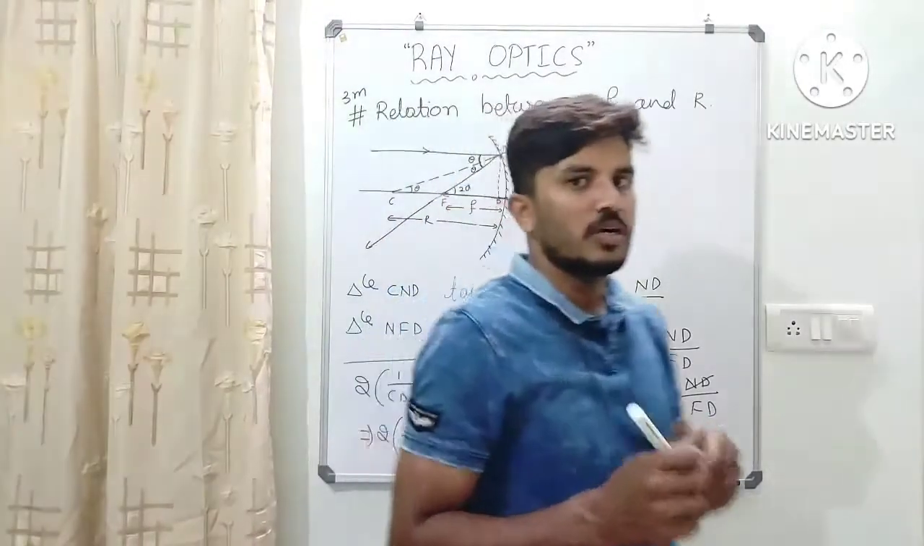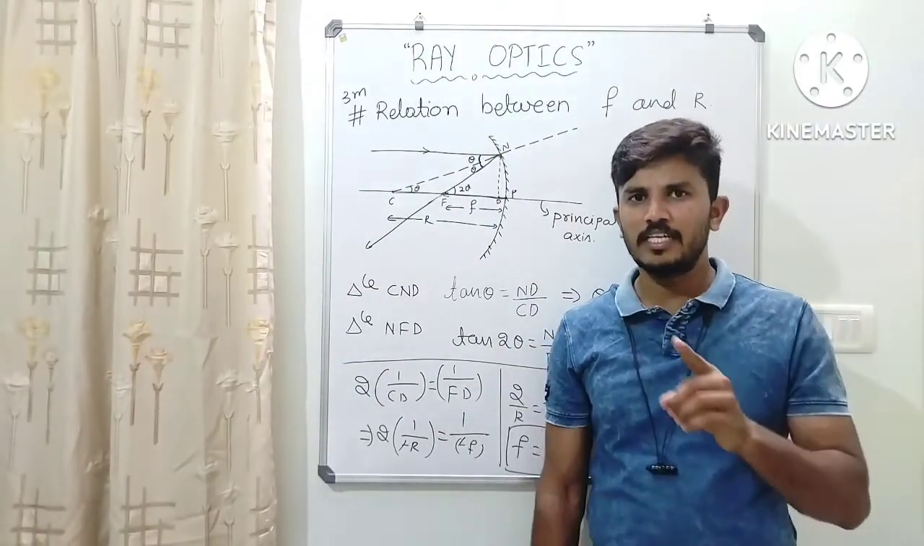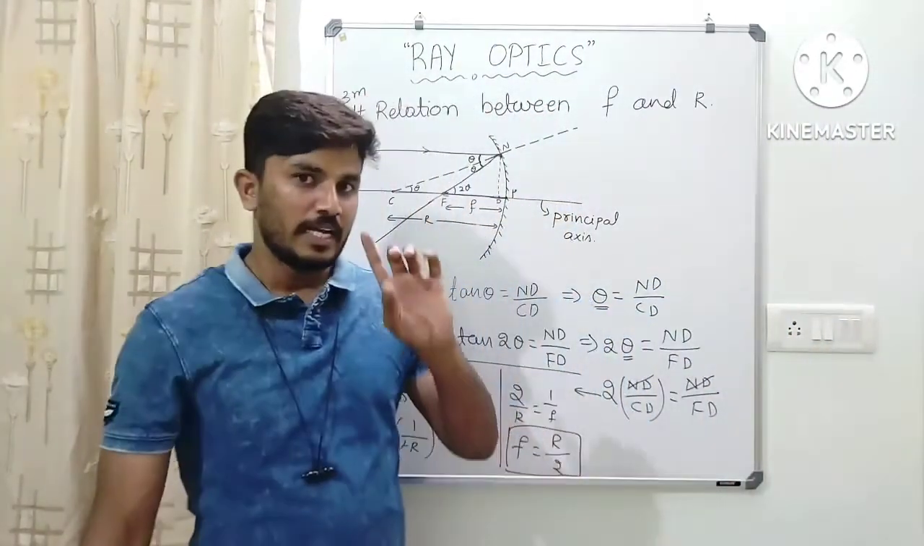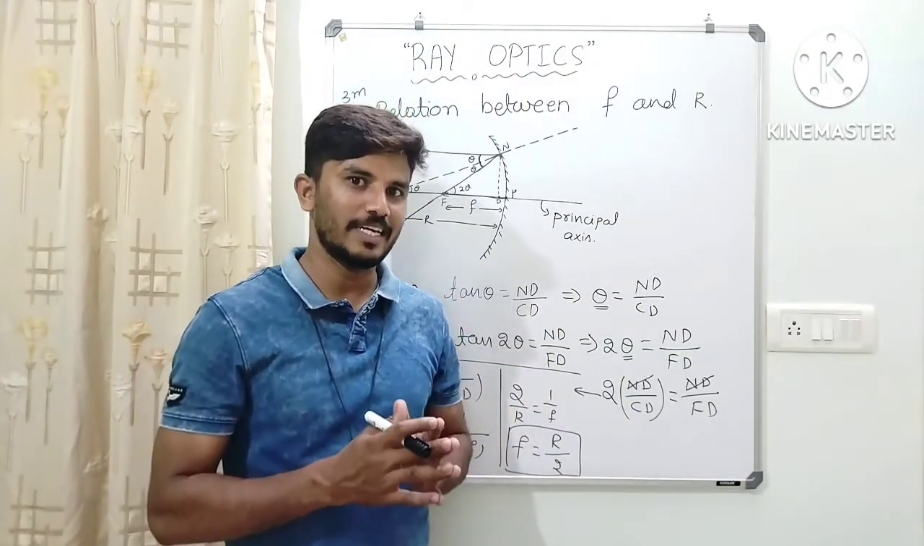So this is a small derivation, very important for 3 marks from ray optics. In the next video, I am going to derive the expression for the mirror equation. That is very important.